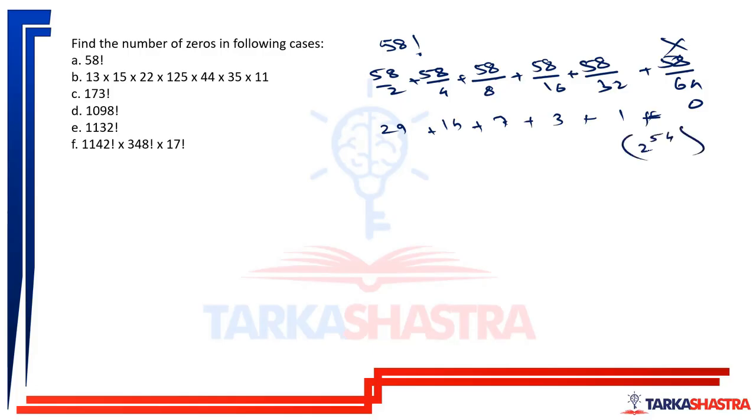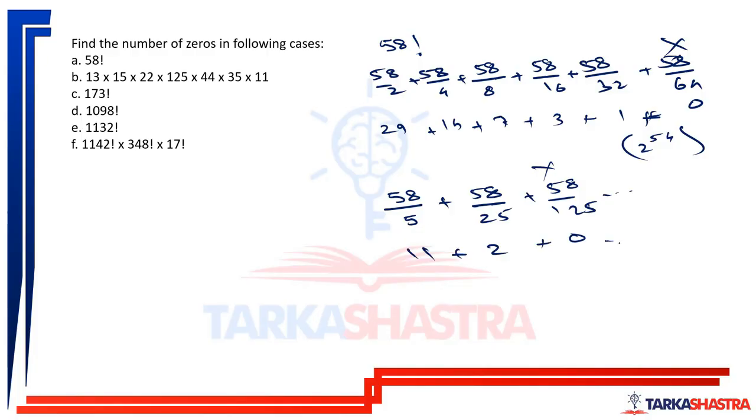This is the highest power of 2. Then to find the highest power of 5, we take 58 by 5, 58 by 25, 58 by 125, and so on. That last one will be 0. 58 by 25, the quotient is 2. And 58 by 5 is 11. So we have 5 to the power 13.